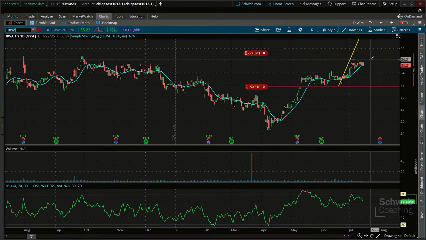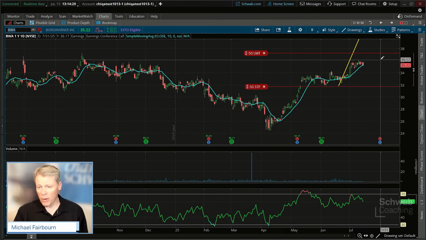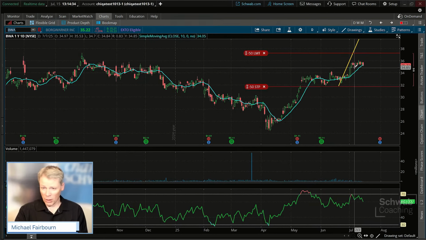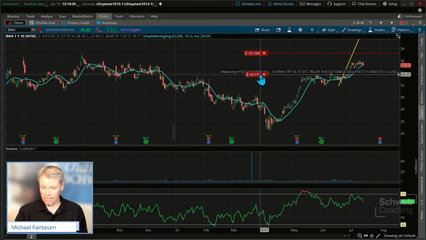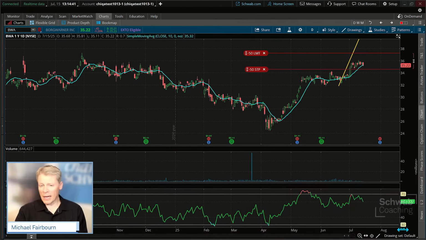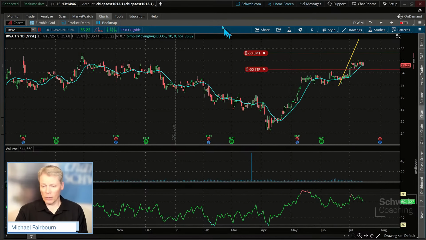I will say that there is some resistance right at this 36. And so a stop, since we did break a little bit higher here, we touched some higher levels and made this low. I'm going to do this. I'm just going to pull our potential exit level. There's no guarantee that we'll get an exit right at that stop price, but if it hits that level, it'll trigger. I've already read those disclosures. You guys get an idea on that, but there's no guarantee it will exit at that particular stop level. All right, that we've designated there. But anyways, we're just going through the process. In fact, we've done this a few times.